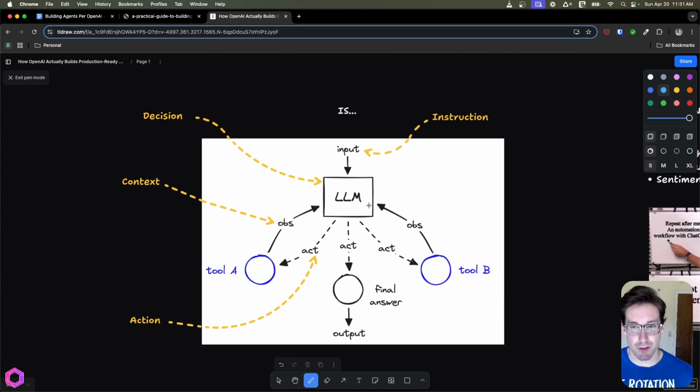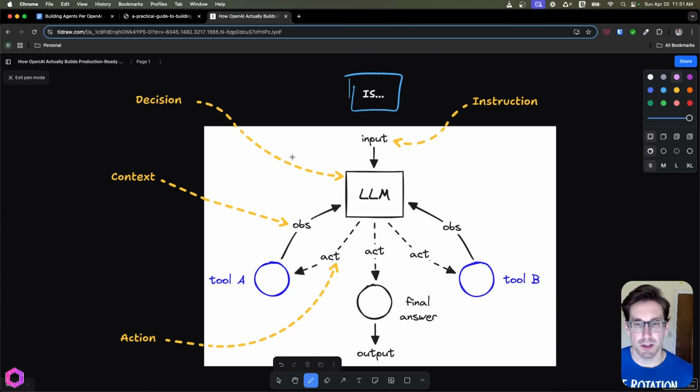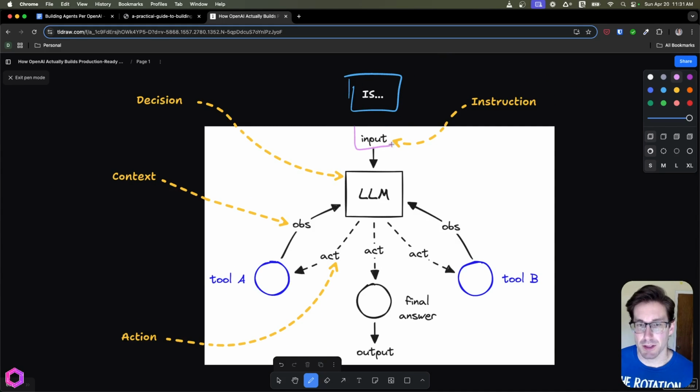This diagram here does a good job of explaining what an agent is. We'll zoom in on this and talk about a few things. First, we have an input, which is coming from our user. But along with the input, we also have instructions baked into the AI. This is the key part of an agent. It has instructions, a template of how to behave in certain situations without being too restrictive. The next thing is the agent itself, which, like I said previously, makes the decision. It is the decision maker, the driver in the seat.